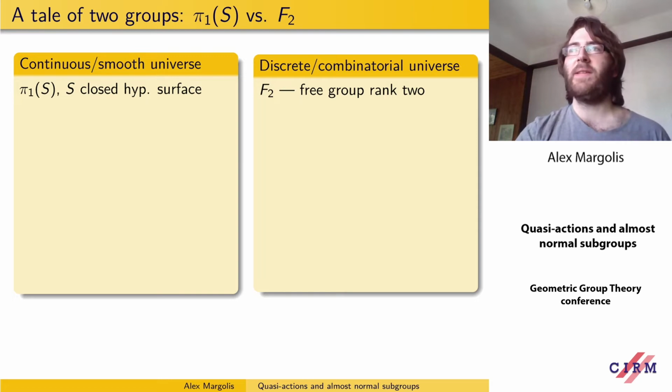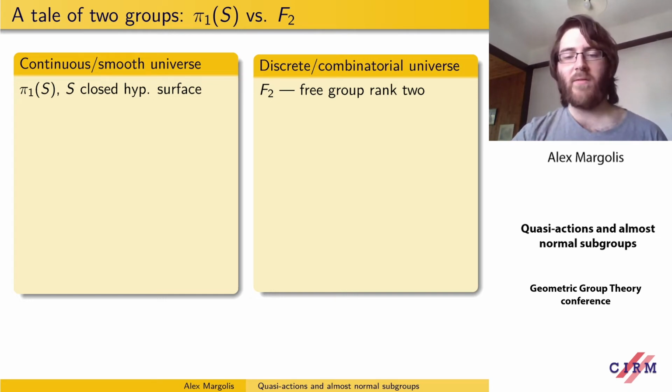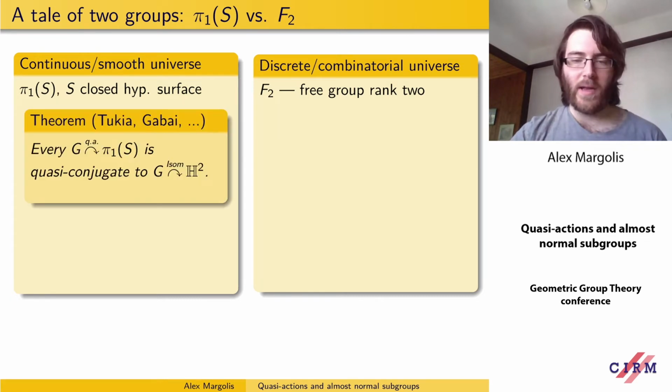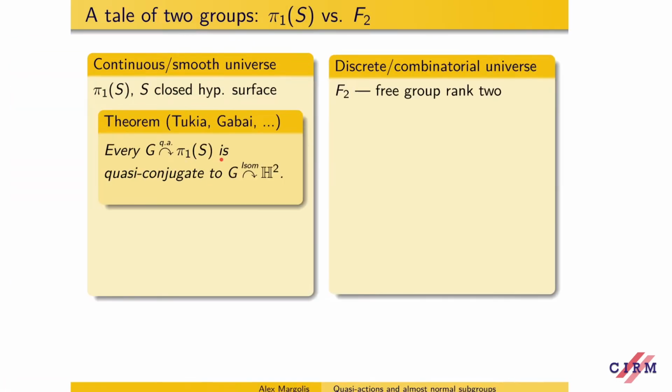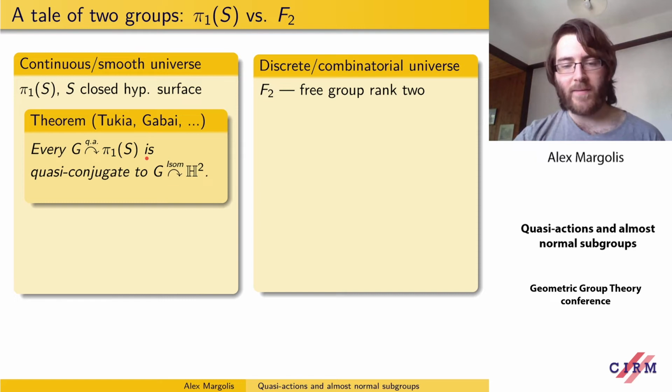And of course, both groups are discrete, so in some sense they're both finitely generated groups, they both belong in the discrete world, but from the point of view of coarse geometry, pi1 of S should be on the left side because of the following theorem. This is due to Tukia, Gabai, Casson, Jungreis, and later refined by Markovic. And it says that every quasi-action on the fundamental group of a closed hyperbolic surface can be quasi-conjugated to a genuine isometric action on the hyperbolic plane.